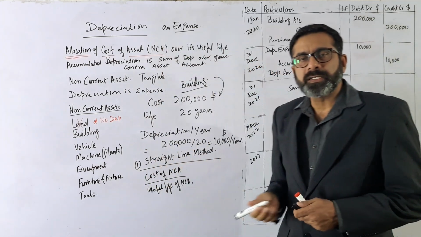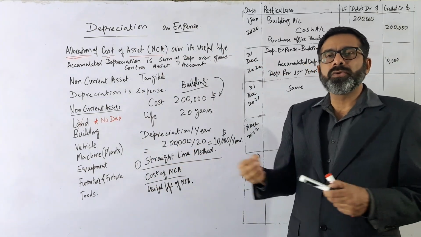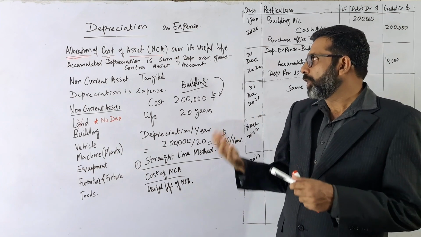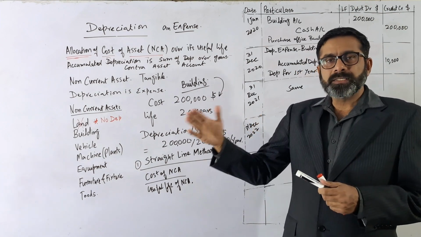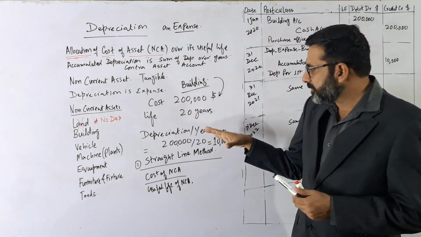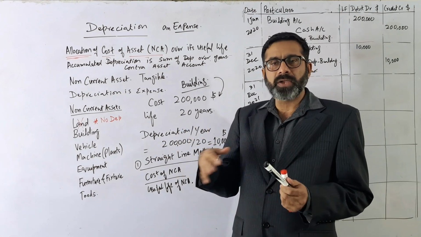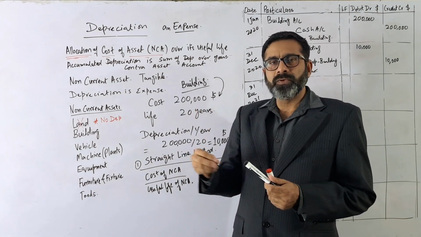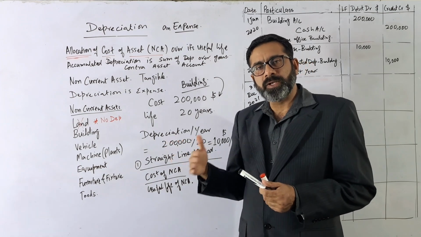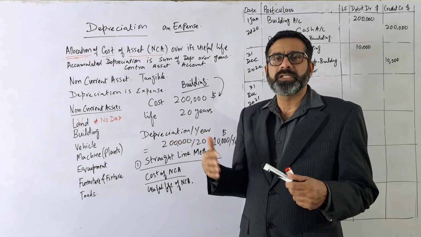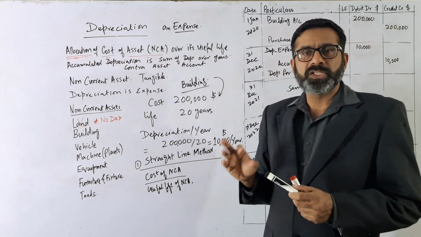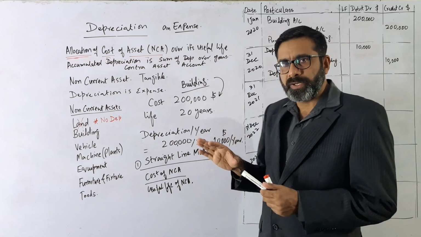Contra-asset account means what? That which reduces the value of the asset. Which asset? The non-current asset, because it is reducing the value. It is allocating the value for 1 year, 2 years, 3 years. Every year the book value will be reduced and the accumulated depreciation will be increasing, but the depreciation expense will be the same for every year.